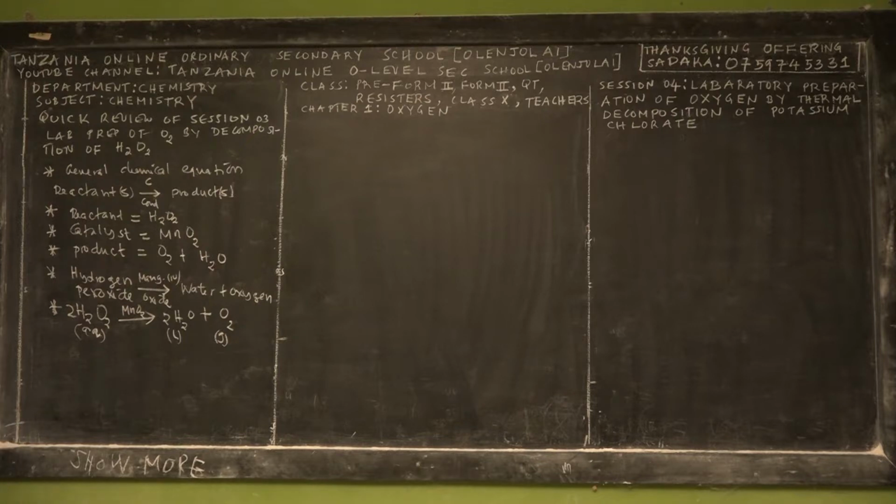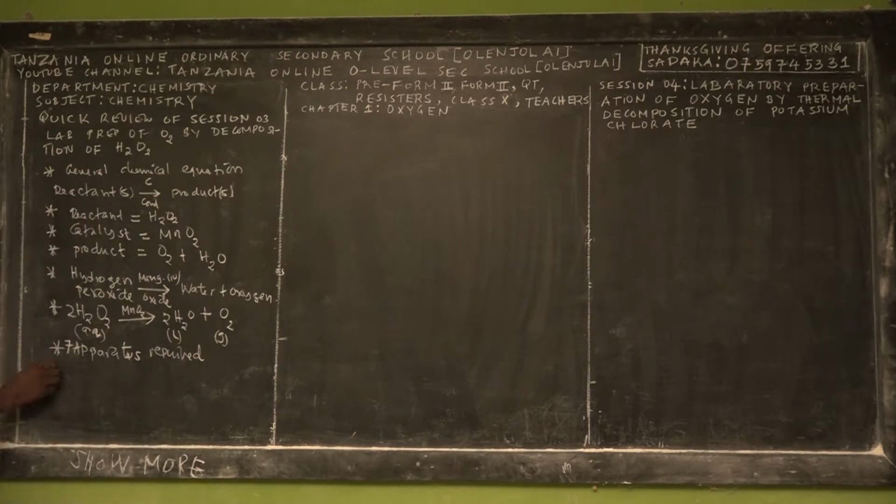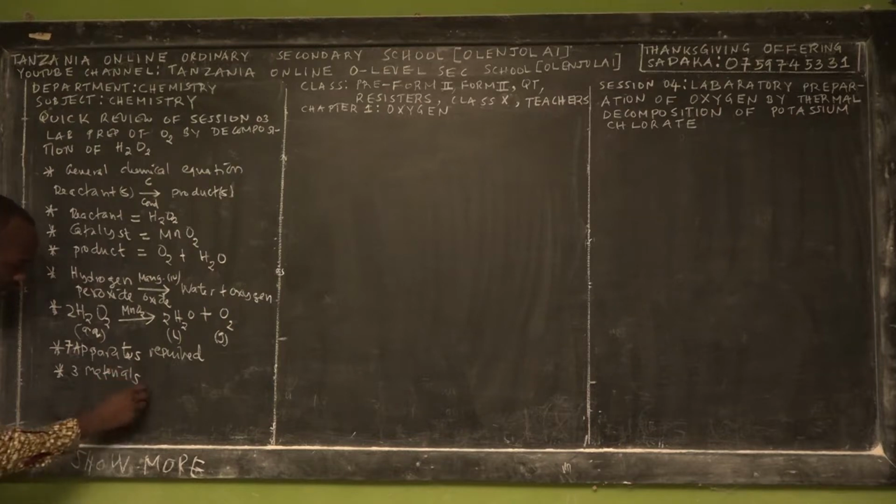And then after teaching you about this molecular formula, we have taught you about the apparatus required for this. We have talked about 7 apparatus that are required in the preparation of oxygen by using decomposition of hydrogen peroxide. So we've mentioned the delivery tube, we have mentioned the cistern, we have mentioned the water trough, and also we mentioned 3 materials required.